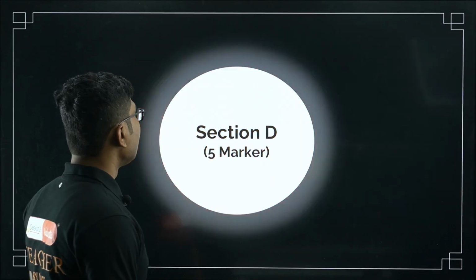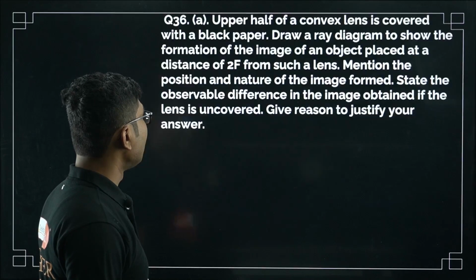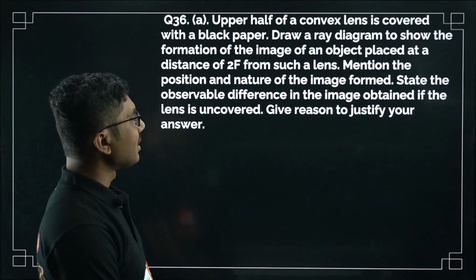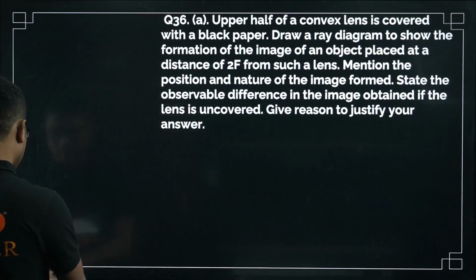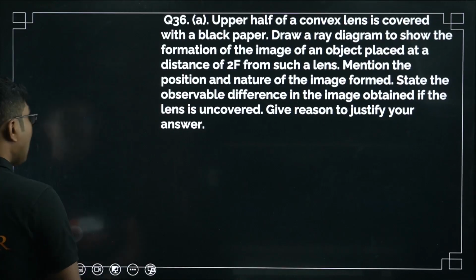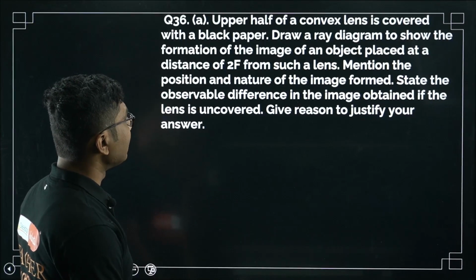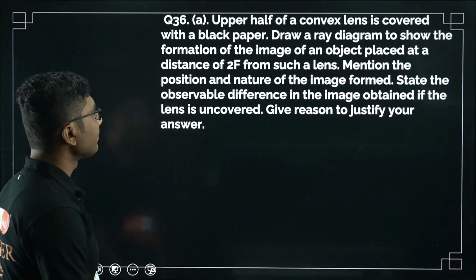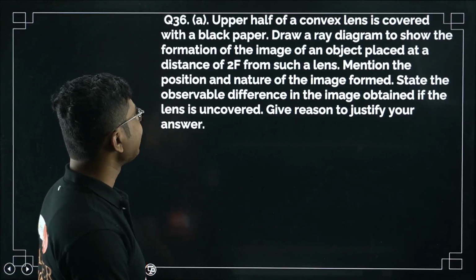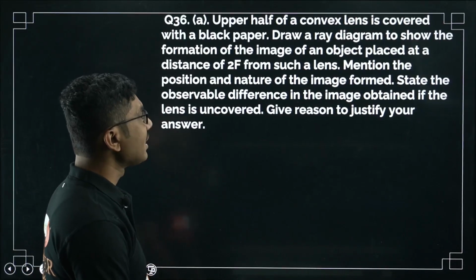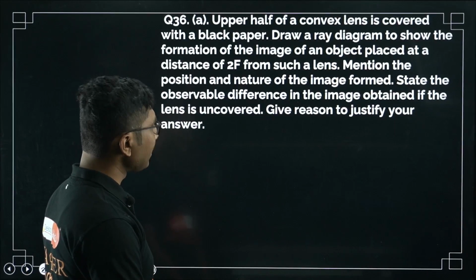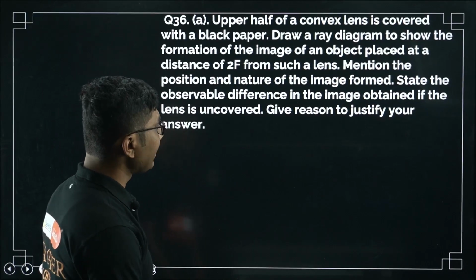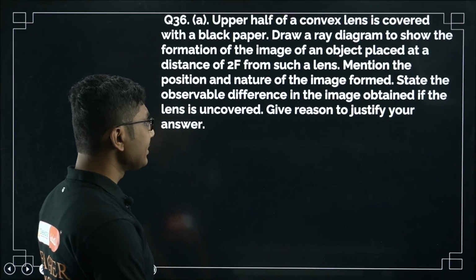Obviously, right? Now next, question number 36, part A. Upper half of a convex lens is covered with a black paper. Draw a ray diagram to show the formation of the image of an object placed at a distance 2f from such a lens. Mention the position and the nature of the image formed. State the observable difference in the image obtained if the lens is uncovered. Give the reasons to justify your answer.